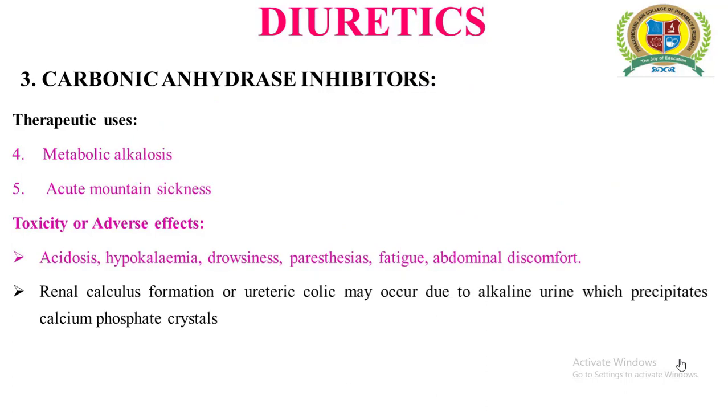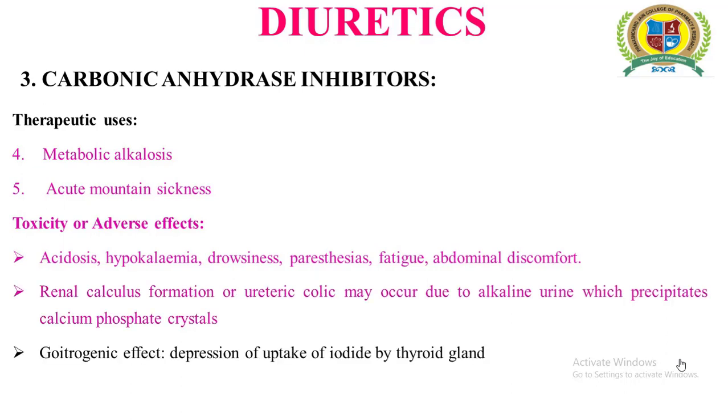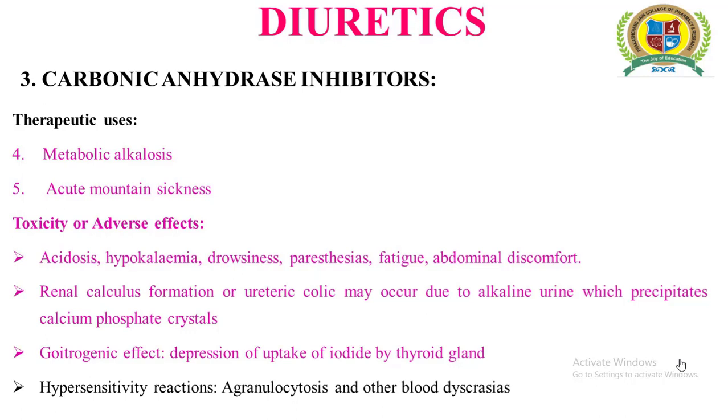We know very well. It also results in calculus formation or ureteric colic due to the alkalizing effect of carbonic anhydrase inhibitors. It has also been found that these inhibitors are responsible for depression of the uptake of iodide, which is an iatrogenic effect, and certain hypersensitivity reactions that may also result in agranulocytosis or other blood dyscrasias.